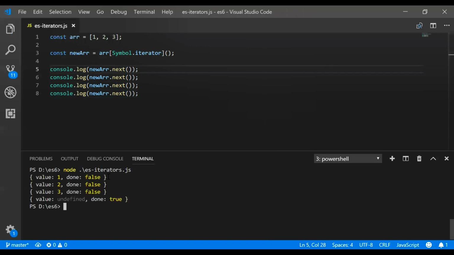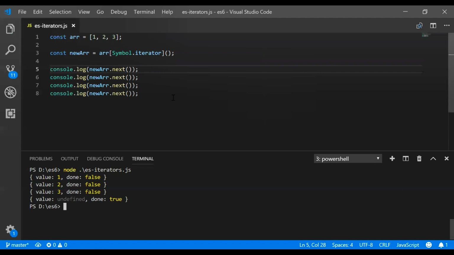So here it returns us with a value and done field. The value will be the value of the array, and done will be false till it is completed, and at last it will become true. So the done value will be true when the iteration is completed.